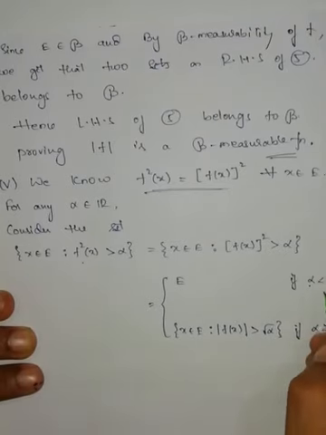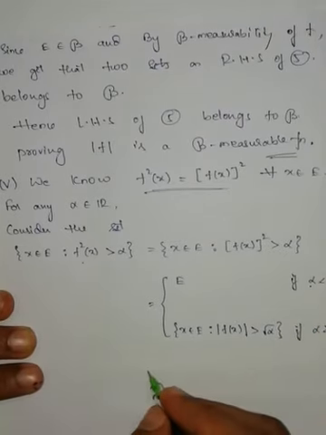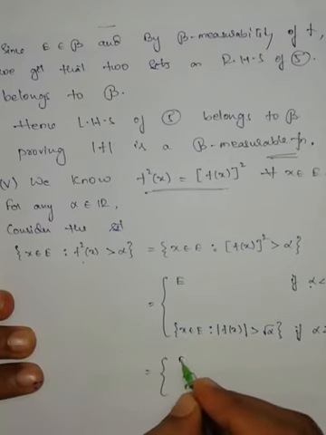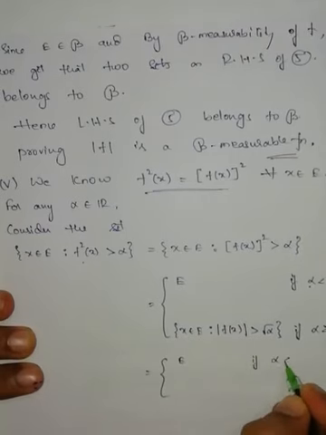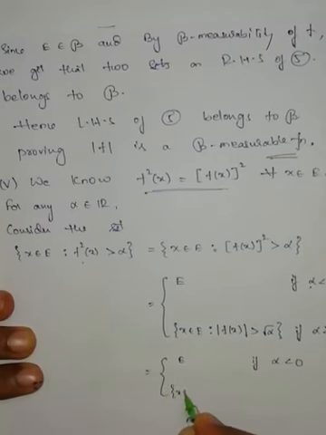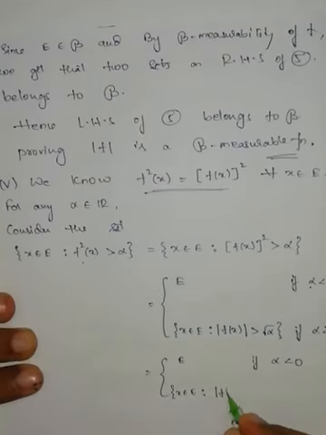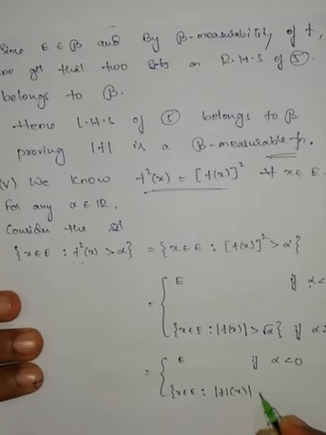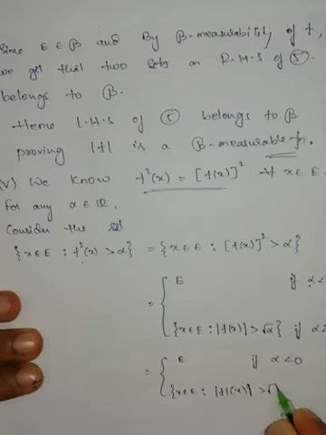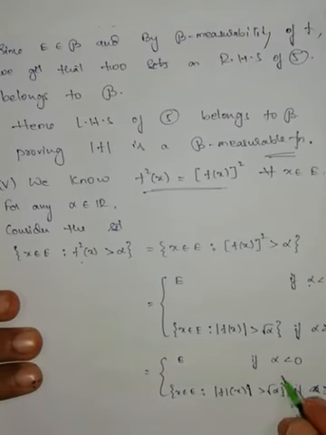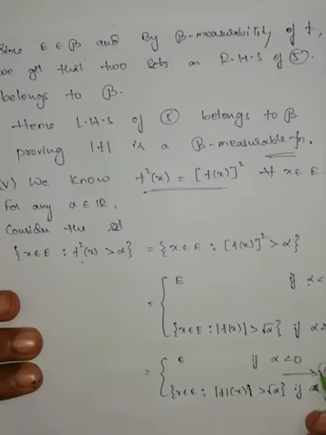So this set can be written as all of E if alpha is less than 0, and all those elements belonging to E such that modulus of f of x is greater than square root of alpha if alpha is greater than or equal to 0. Let us take the whole set as equation number 6.